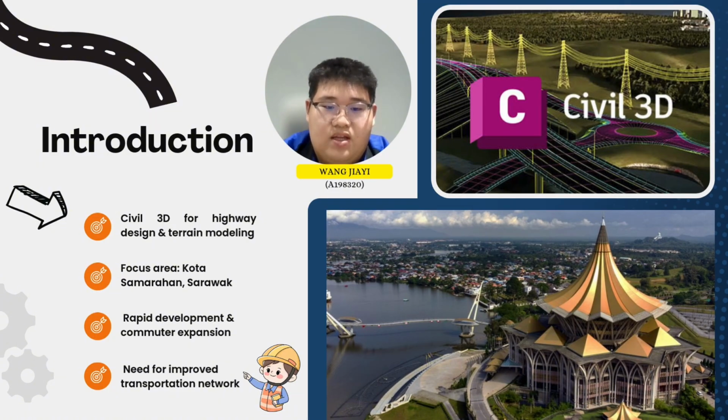For our case study, our focus area is Kota Samarahan in the state of Sarawak. Historically, the region functioned mainly as a satellite township of Kuching, but over time it became an educational and residential hub with institutions such as UNIMAS and UiTM. As development increased, so did population mobility and daily commuting between Samarahan and Kuching. These changes created significant demand for efficient highway design and traffic management.